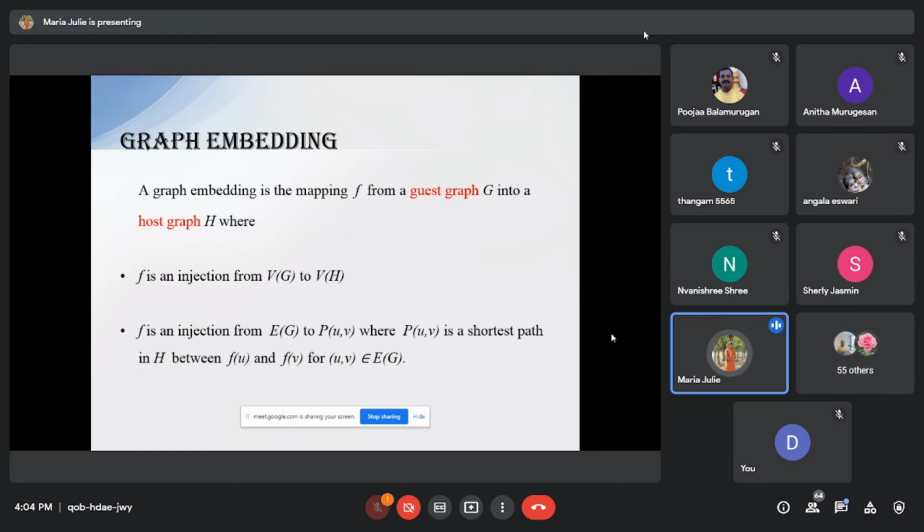And the second main point is about the edge connections. That is, F is a one-to-one map from E of G, that is the edges in the guest graph, to a path in the host graph, that is P of U comma V. The path should be a shortest path in the host graph, that is between F of U and F of V, for U comma V which belongs to E of G.